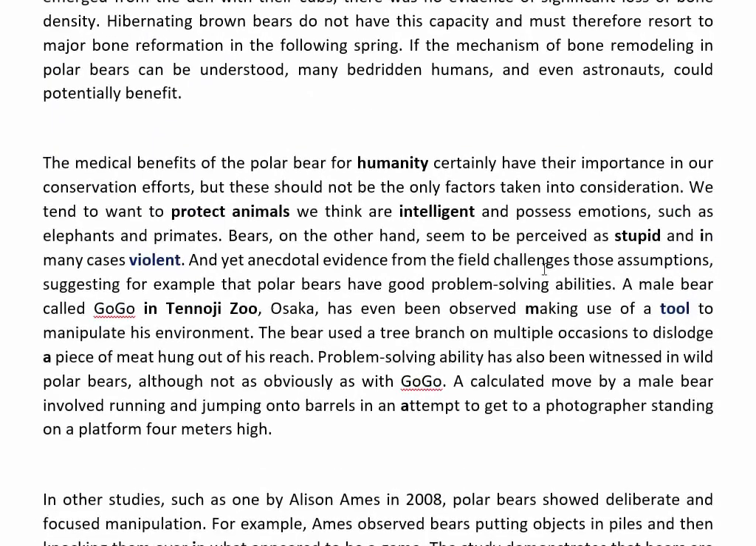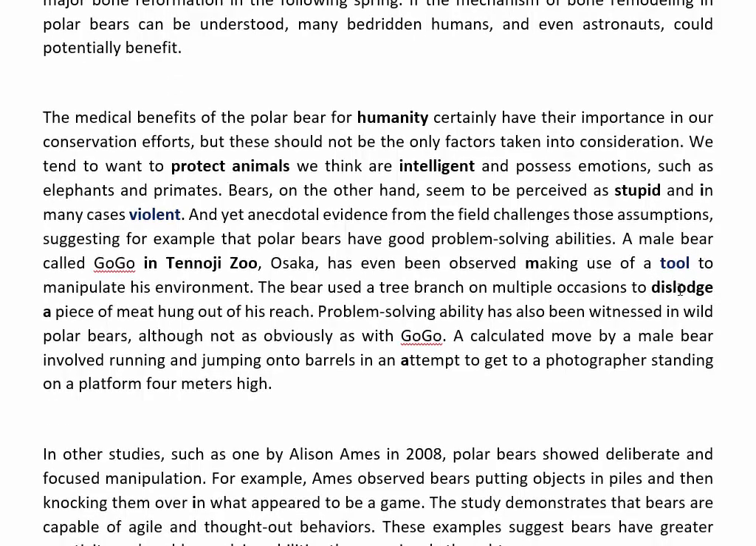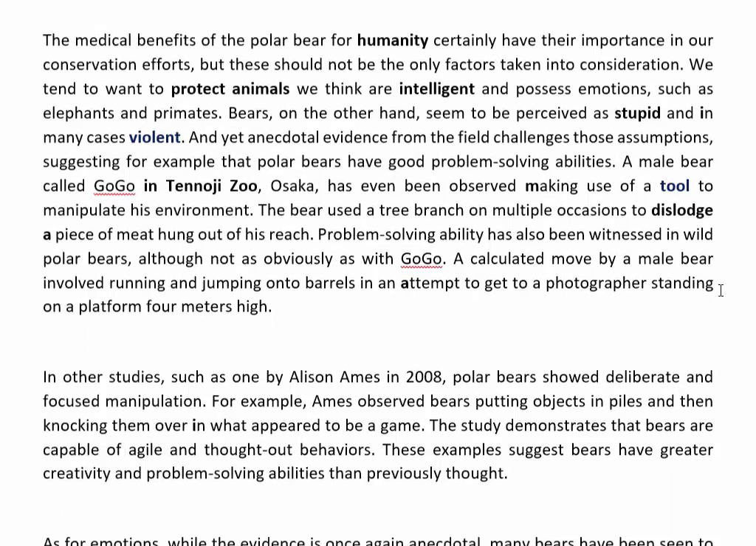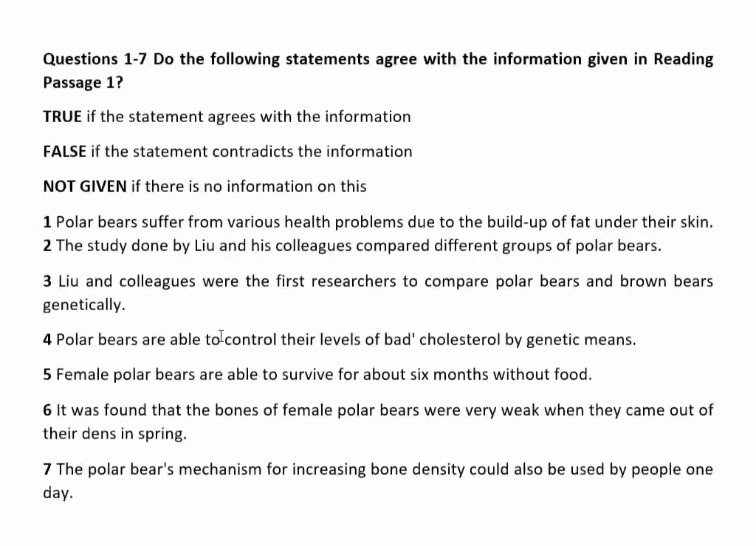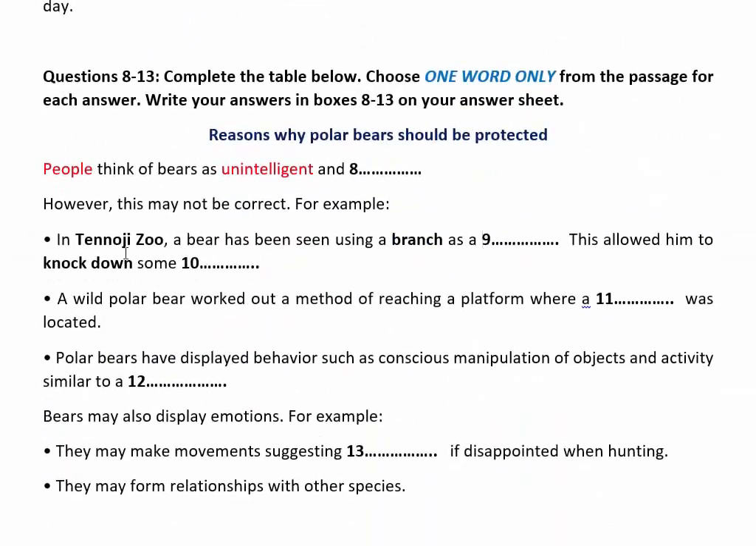So here the answer is tool, and this allowed him to knock down some. Knock down allowed their bronze on multiple. Dislodge is a synonym of knock down, and the answer must be after this word, knock down. Some means a piece of meat. So dislodge means knock down some meat, so a piece of meat. The answer should be meat.